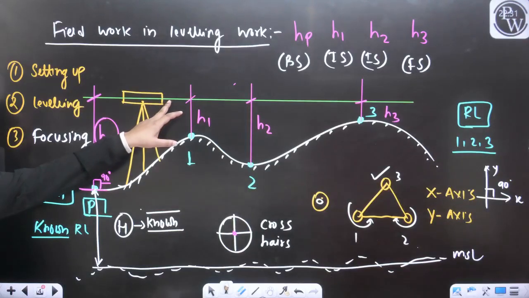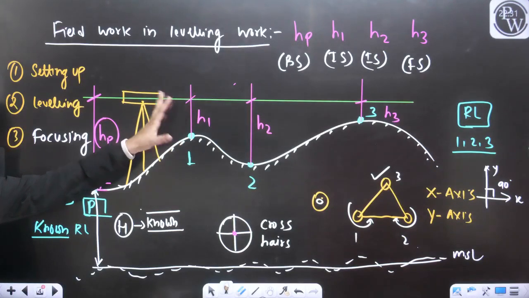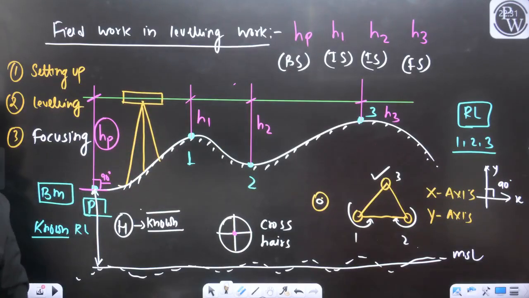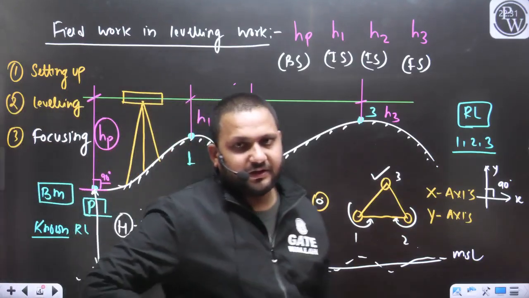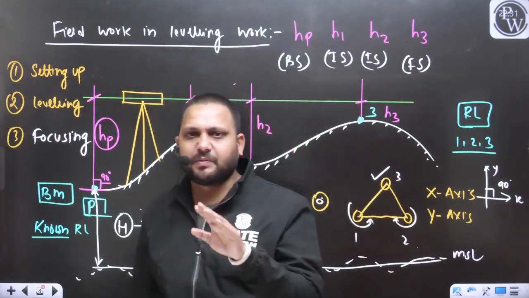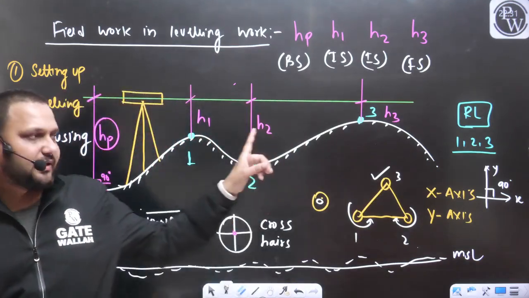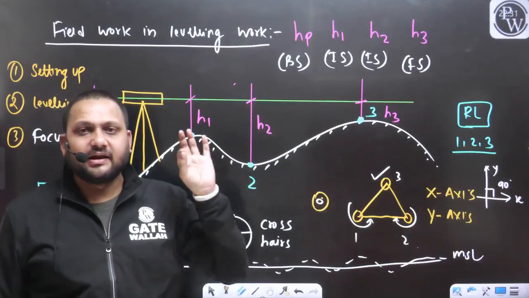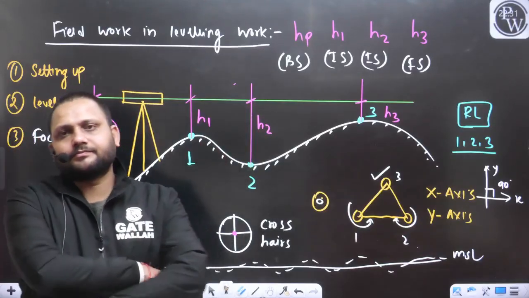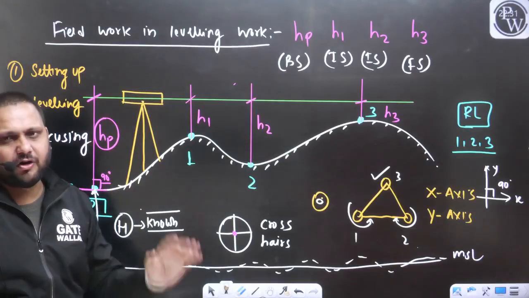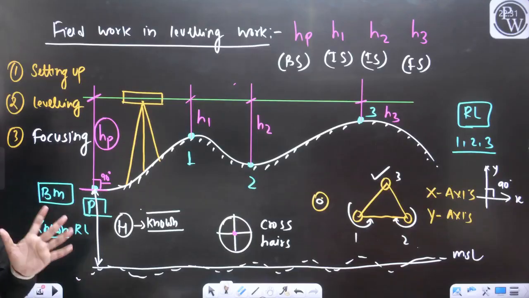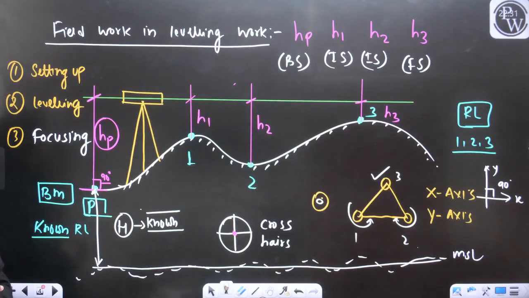And if this line of sight is perfectly horizontal, this green line you can consider as the line of collimation. If your line of sight is perfectly horizontal, you can consider this line as the line of collimation. So if I want to define the height of this instrument, how can I define it? Do you have any idea from the diagram?